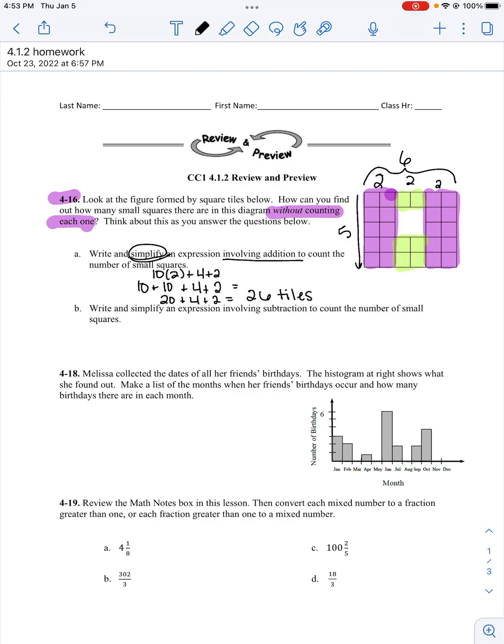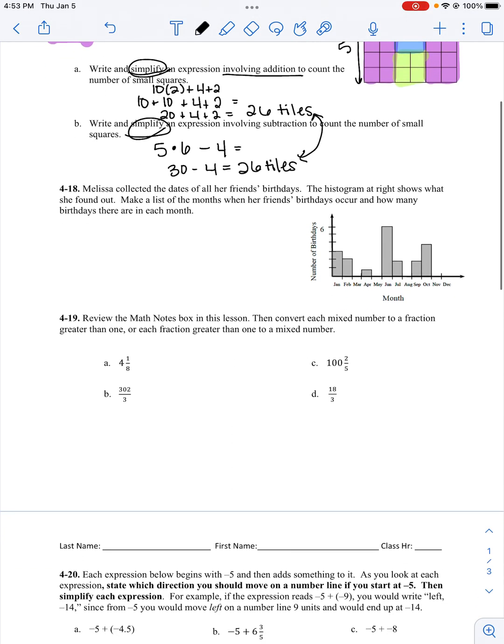So if I find the area of the whole rectangle, it would be 5 times 6. But then we notice there's this gap here. It's the same size as the 4 that's right below it. So I'm going to subtract 4 from my area, and then I'm going to simplify. So 5 times 6 is 30, minus 4 is 26 tiles. They should match because we're dealing with the same shape.